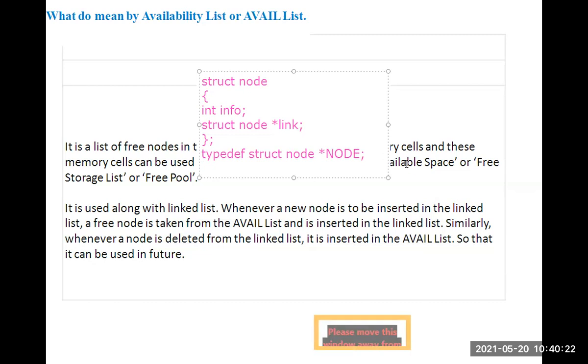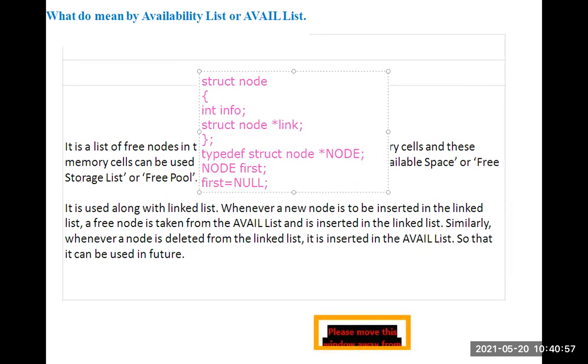So how do we create an empty list? First we have to write node equal to first. So what is first? First contains the address of the first node. If first equal to null, it indicates an empty list.